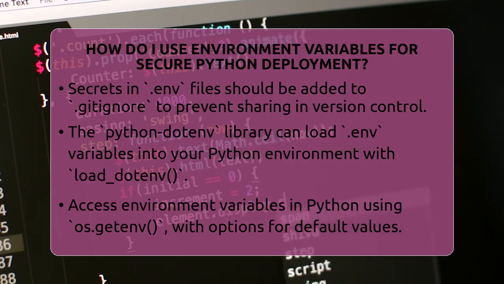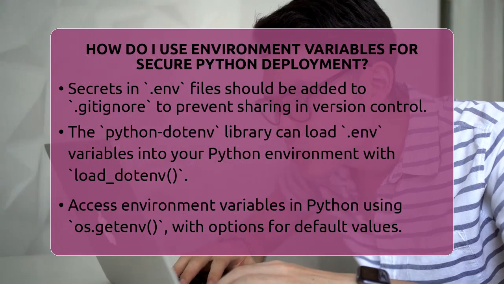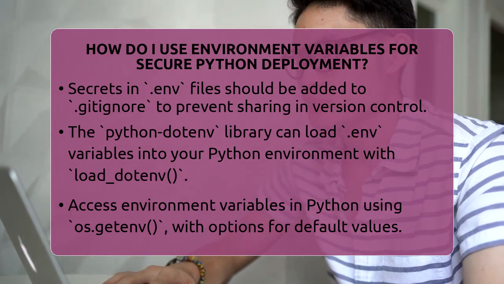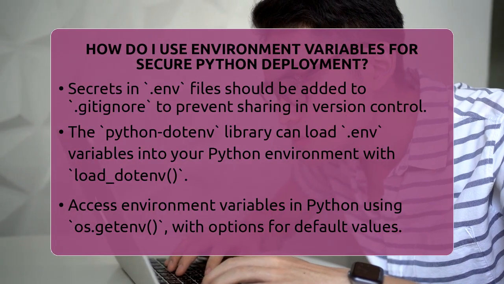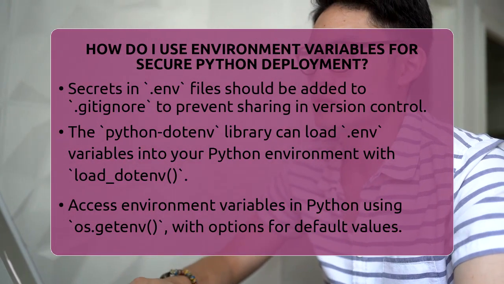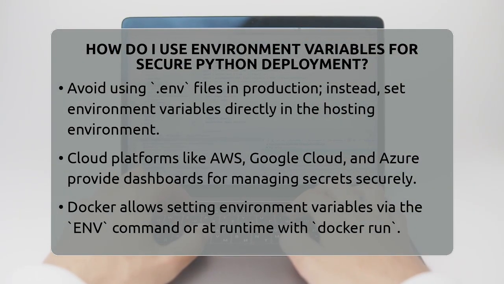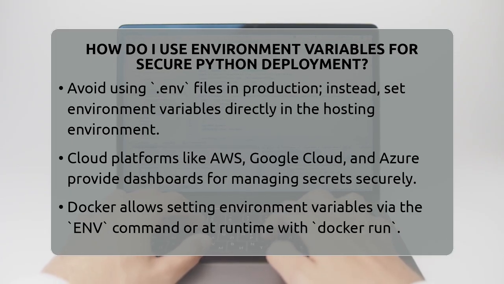To load these variables into your Python code, you can use a library called python-dotenv. Install it with pip install python-dotenv. Then in your script, import load_dotenv from the library and call it at the start. This loads your .env variables into the environment. You can then access them with os.getenv. For example, API_KEY equals os.getenv API_KEY retrieves your API key safely. You can also set default values if a variable isn't found, like DEBUG_MODE equals os.getenv DEBUG, False.